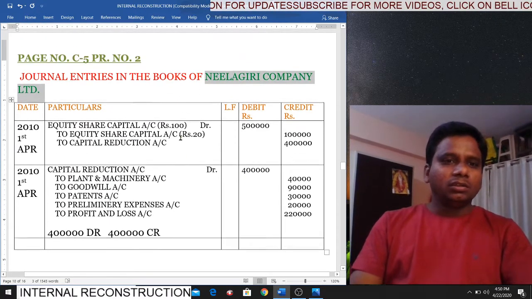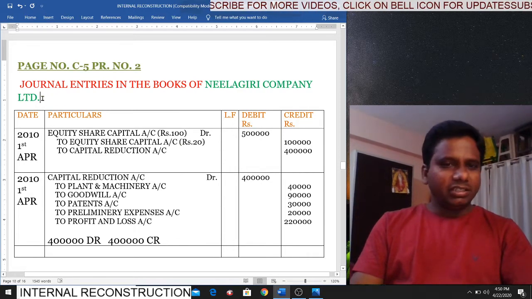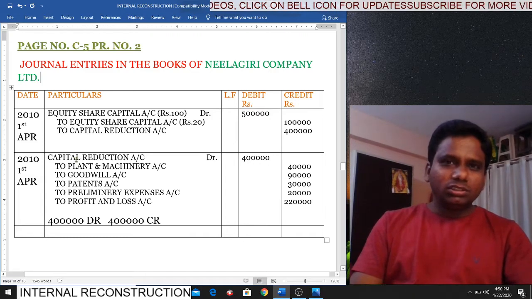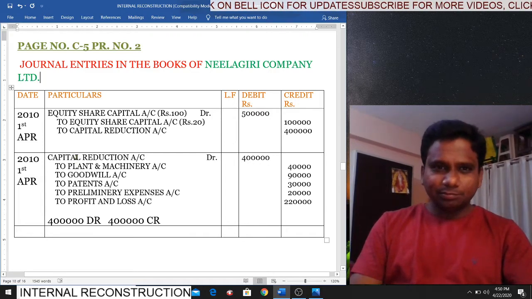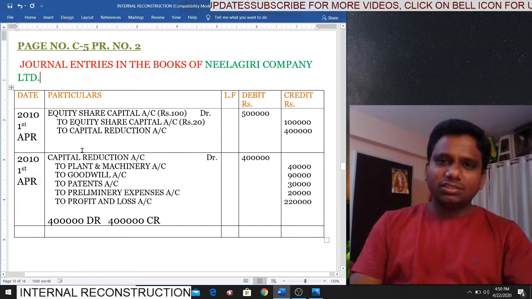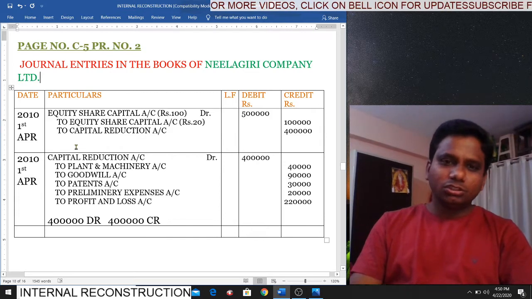Right. Journal entries in the books of Nilagiri Company Limited. Now draw the pro forma, students. For the first entry, we are reducing the share price. So first cancel the existing share capital, then create the new share capital.